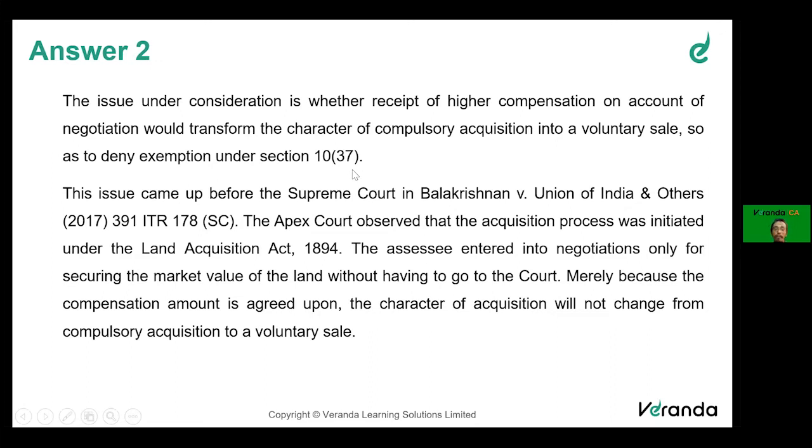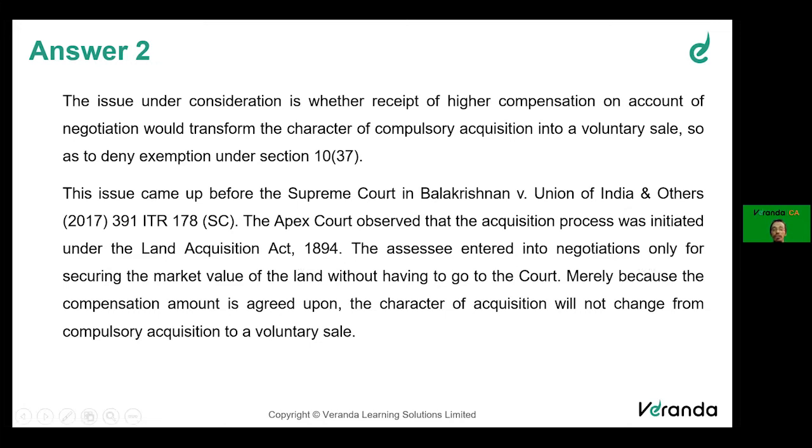The issue came up before the Supreme Court in Balakrishnan versus Union and others. In an examination, friends, if you write the Supreme Court case law, in the case of Balakrishnan, that is sufficient. You don't need to write all these citations. The Apex Court observed that the acquisition was initiated under the Land Acquisition Act, which is clearly compulsory acquisition.